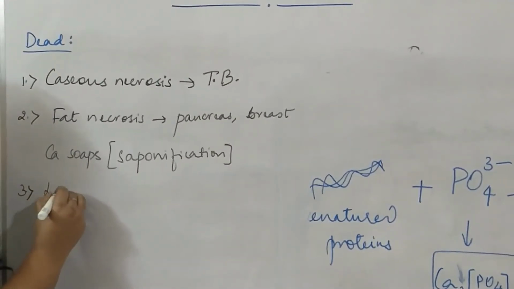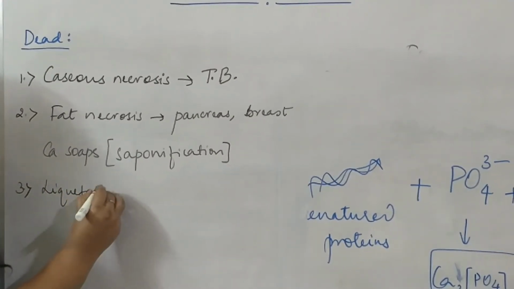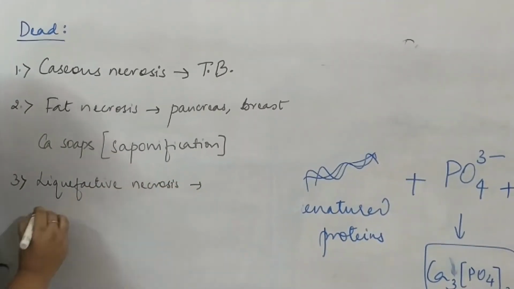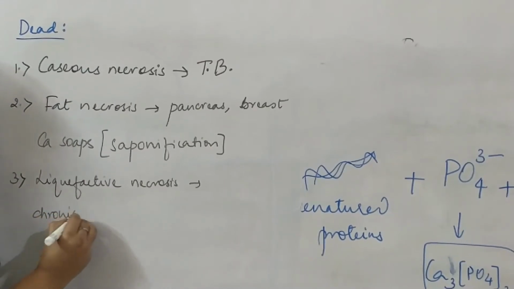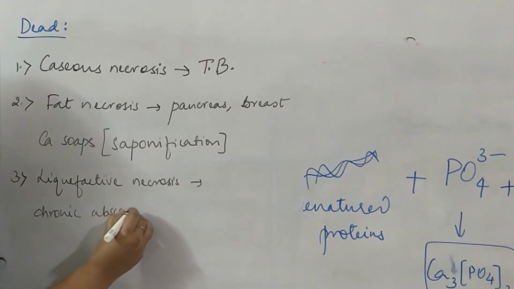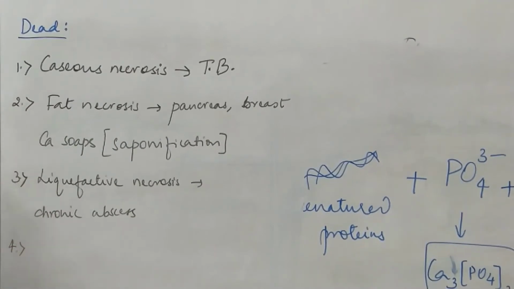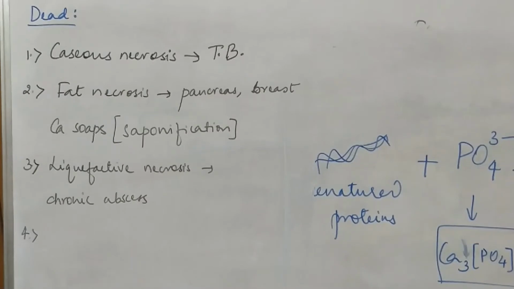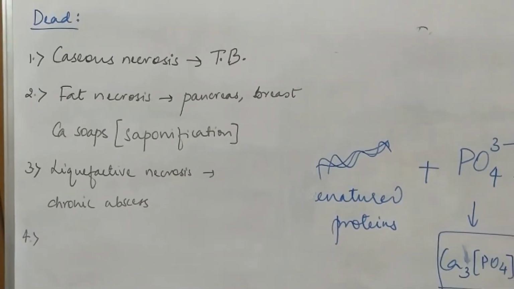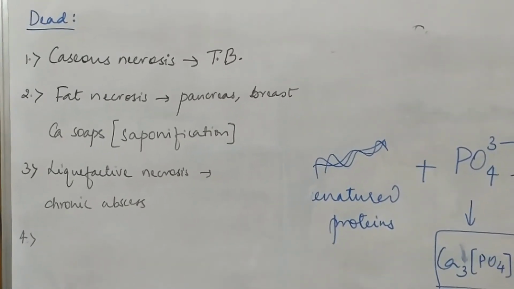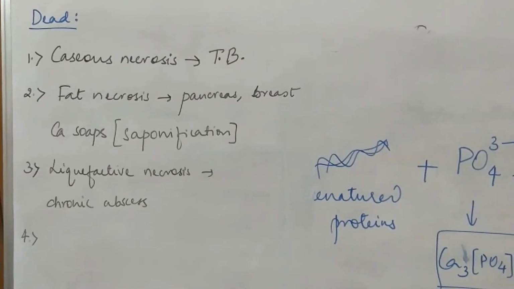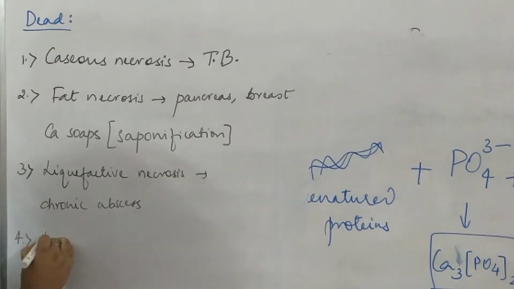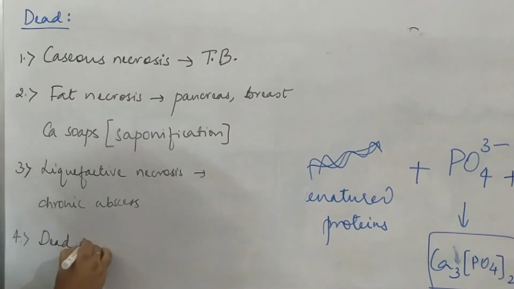Next, in liquefactive necrosis, which you see in chronic abscesses, if the long-standing abscesses remain untreated, they may get calcified. Then, this is about necrosis, the different types of necrosis where you see dystrophic calcifications. The next is, if there is a parasitic infection, because of the immunity of the patient, the parasites sometimes die within the body only. And the areas where these dead parasites are present may later get calcified.